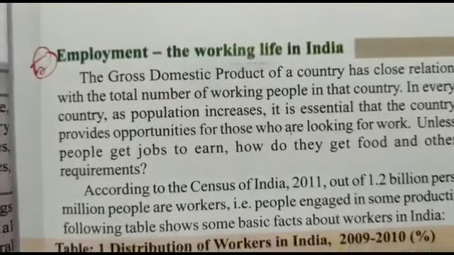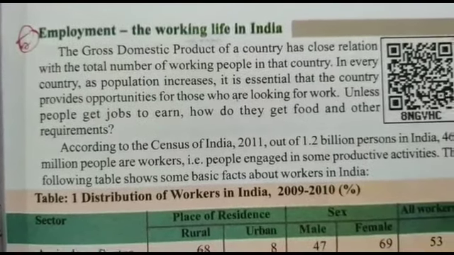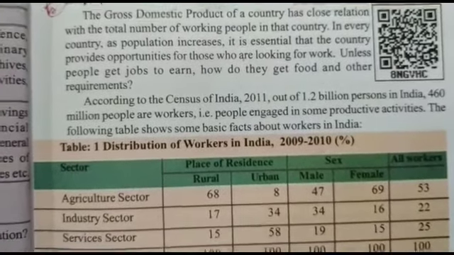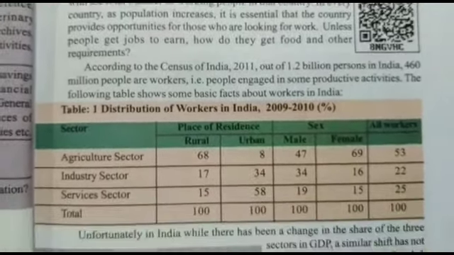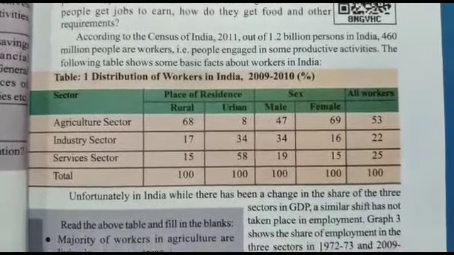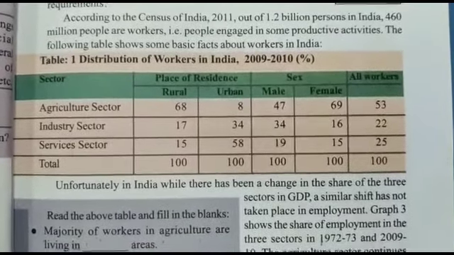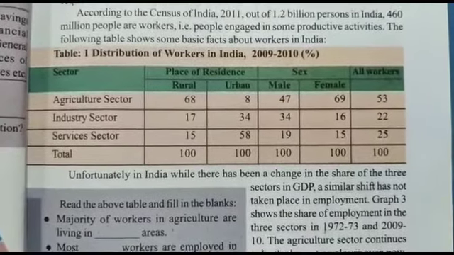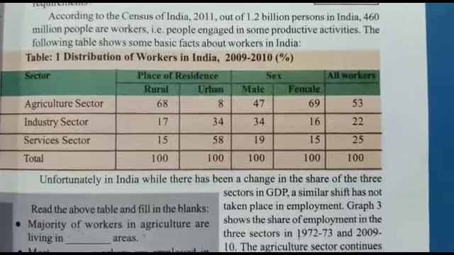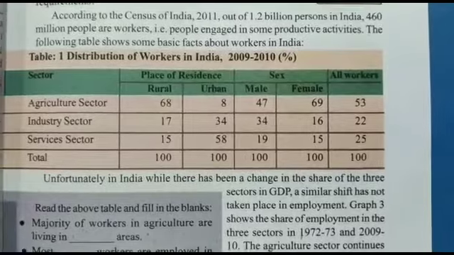Employment and working life in India. As we are trying to evaluate the GDP, we can understand better with the help of the distribution of workers in India, especially in 2009-10. Let us see sector-wise: agriculture sector, industrial sector, service sector. In the agriculture sector, rural 68%, urban 8%, male 47, female 69. Overall, people in the agriculture sector are 53%.